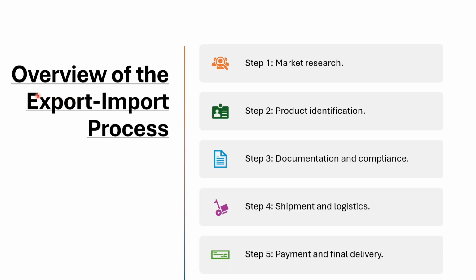The export import process involves several steps. First, you conduct market research to identify demand, then you select the product and research the market. Next come documentation and compliance, which is critical to meet legal requirements. After that, shipment and logistics ensure the goods are transported securely. Finally, payment is processed and the product is delivered to the customer.